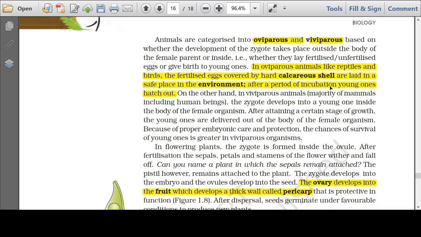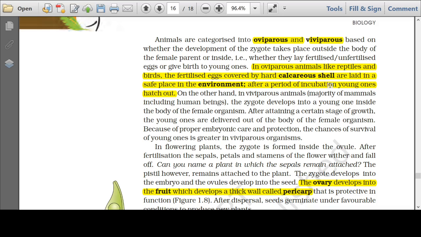In case of oviparous organisms, for example birds and reptiles, they lay eggs, and the eggs are covered by a shell that is called a calcareous shell. The eggs of fishes and the eggs of amphibians are not covered by any shell, but the eggs laid in the terrestrial environment, the eggs of reptiles and birds, have a hard calcareous shell.